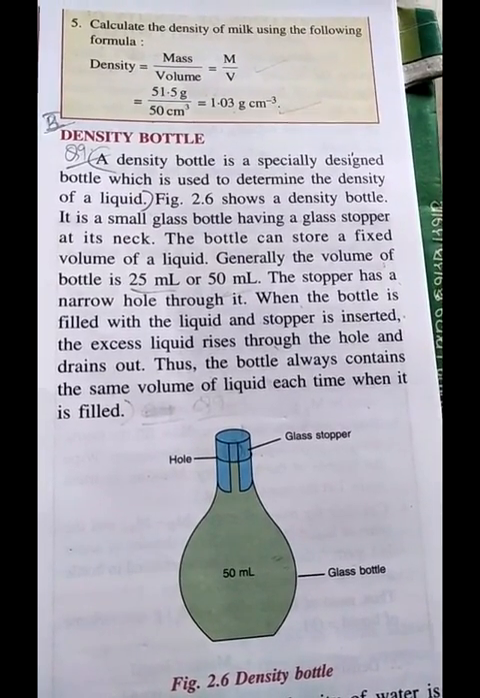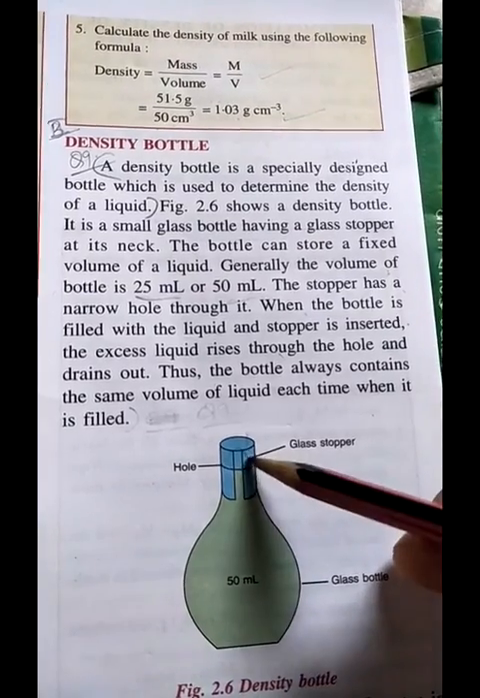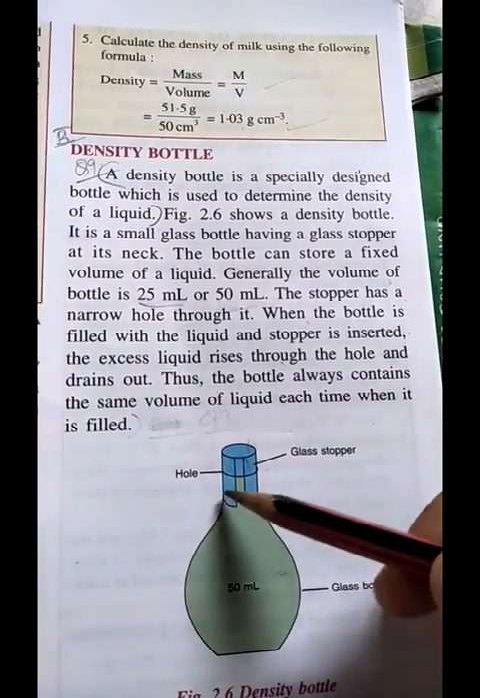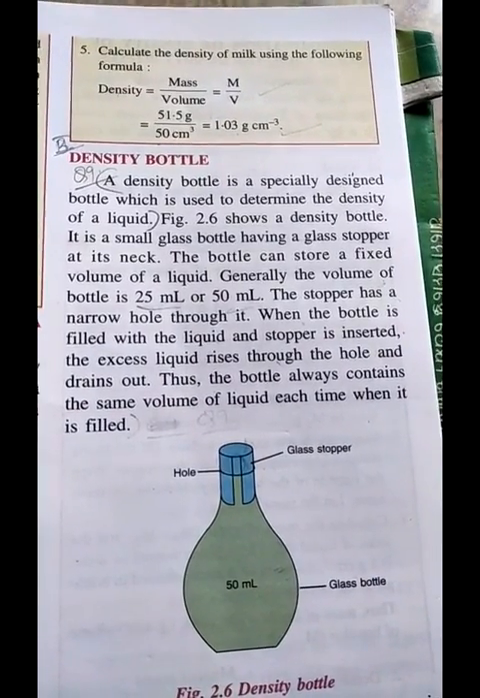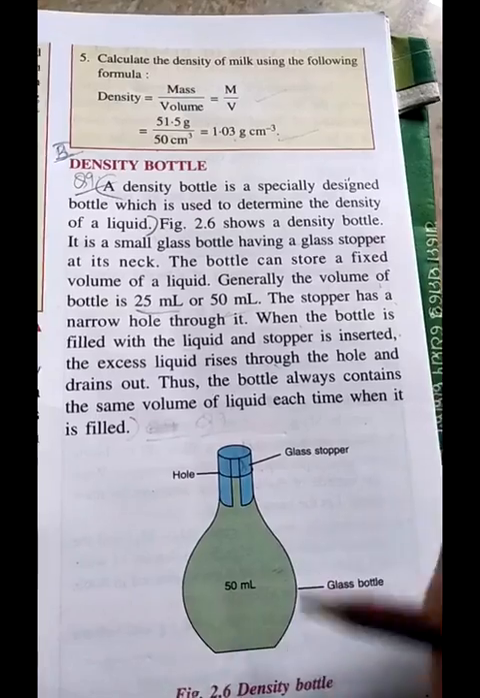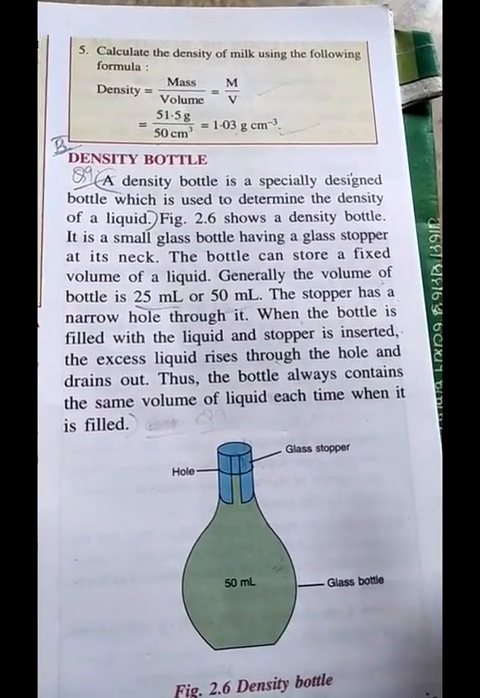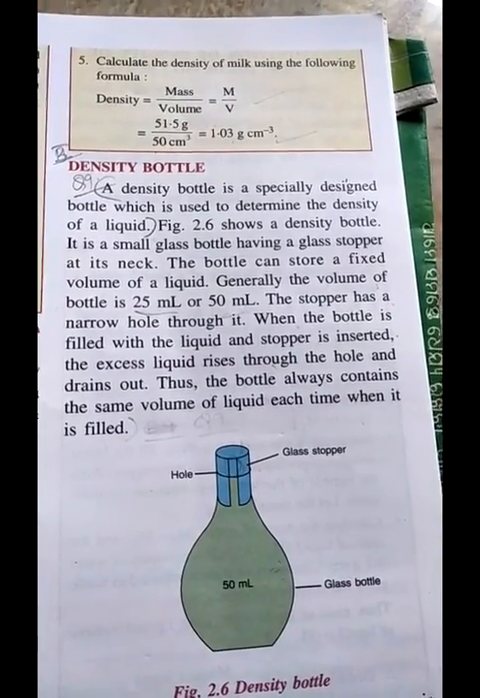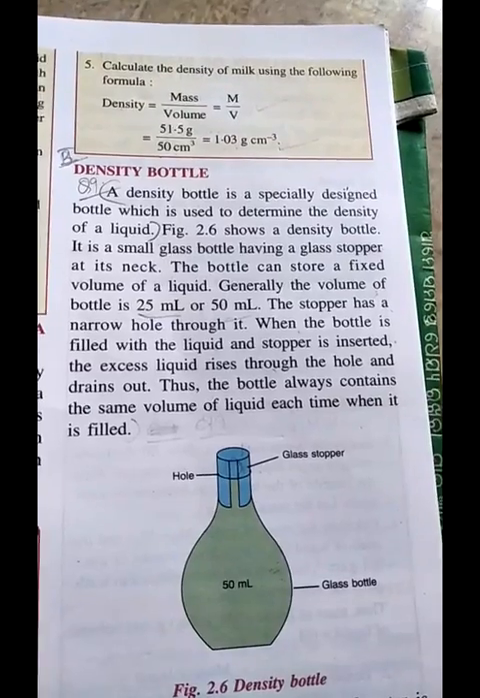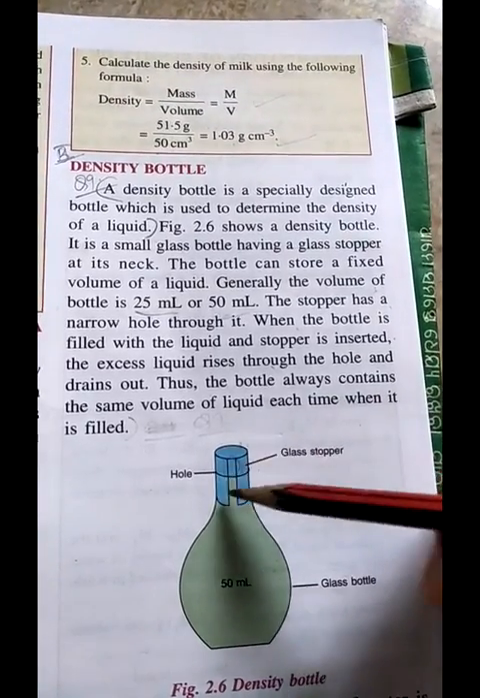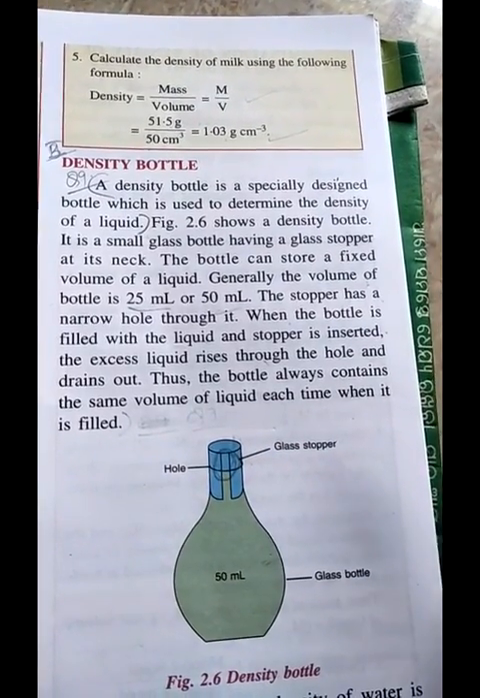It is a small glass bottle. It has a glass stopper at its neck. And the bottle can store a fixed volume of liquid. Suppose it is 50 ml, so it will store 50 ml of liquid. And if it is 25 ml, it will store 25 ml of liquid, whatever liquid you have taken. The stopper has a narrow hole, this part over here.